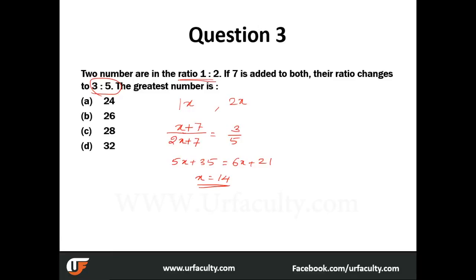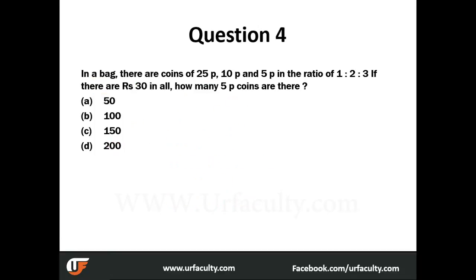So what is the greatest number? Just in case there is 14 out here, please don't tick it. The answer is wrong. What you have to do now is, the question they are asking is for the greatest number, and what you have got now is x. And what are the two numbers? x and 2x, right? So 2x being the greatest number, what is the value of x? 14. So the greatest number is 14 2s are 28. Hope you understood this question. Very simple one. We are now moving on to the next question.